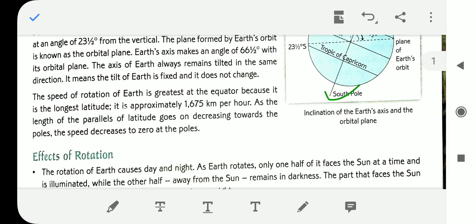The speed of rotation of Earth is greatest at the equator because it is the longest latitude. It is approximately 1675 km per hour. As the length of the parallels of latitude goes on decreasing towards the poles, the speed decreases to zero at the poles.